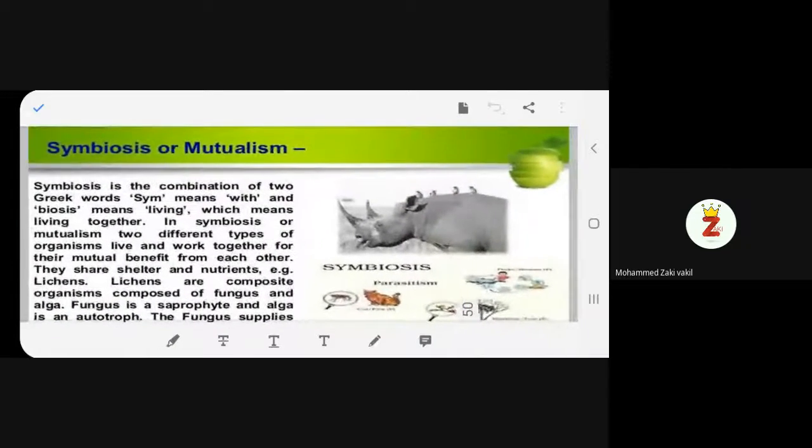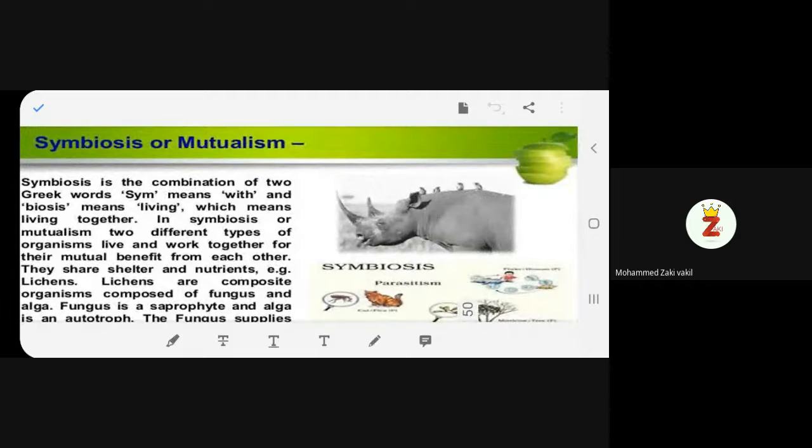Now we are going to work on another type of interaction between the organisms. It's called symbiosis or mutualism. Symbiotic.